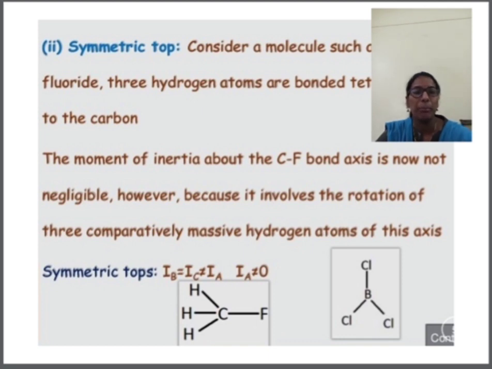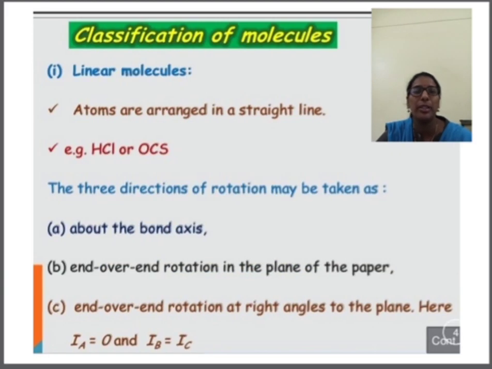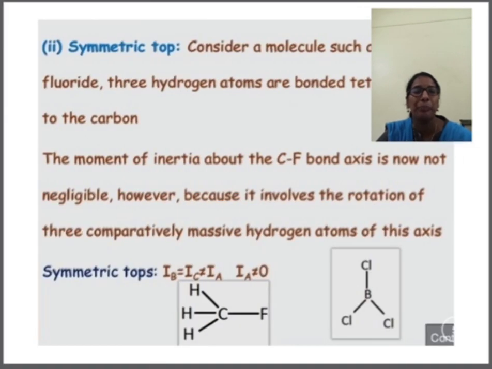Now we have to apply the second and third kinds of rotations. Those rotations are end over end rotation in the plane of the paper, and the third one is end over end rotation at a right angle to the plane. So now we can do the rotation end over end.